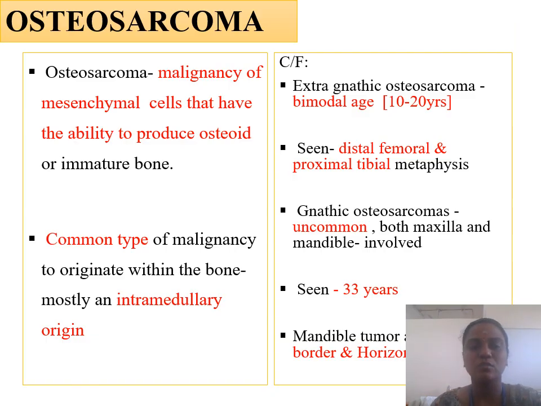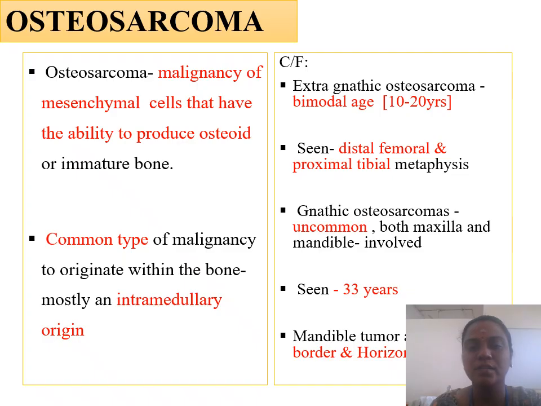So in this class we are going to see about the malignant disorders affecting the bone. First lesion is osteosarcoma. As the name indicates, it is a sarcoma developing from the bone. It is a malignancy of mesenchymal cells that have the ability to produce osteoid or immature bone. It is a common type of malignancy to originate within the bone. Mostly it originates from the intramedullary region, not from the periosteal region.